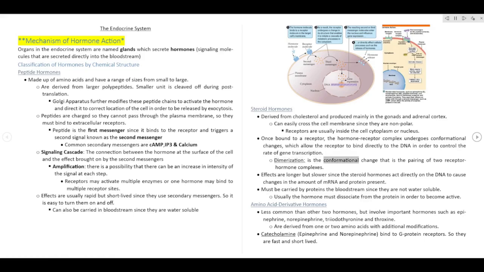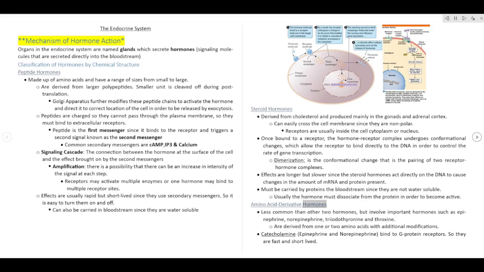Dimerization is the conformational change that is the pairing of two receptor-hormone complexes. Effects are longer but slower since the steroid hormones act directly on the DNA to cause changes in the amount of mRNA and protein present. Must be carried by proteins in the bloodstream since they are not water-soluble. Usually the hormone must dissociate from the protein in order to become active.